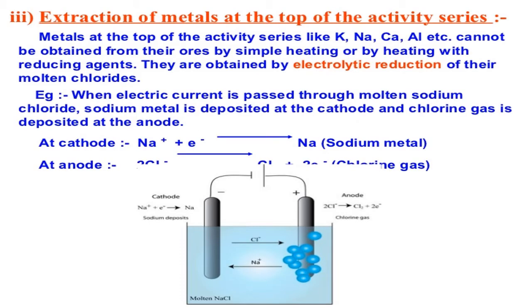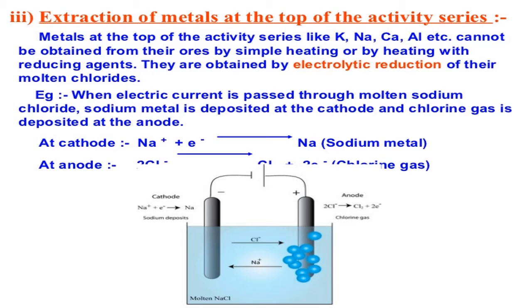Okay, now we'll go to the extraction of metals which belong to the most reactive category. Most reactive means what? The bond is very strong. When the bond is very strong, heat is not sufficient, and a reducing agent is also not sufficient. That means we have to go for a special method to break the bond in the case of most reactive metals, because the name itself indicates they are most reactive, with a stronger bond.